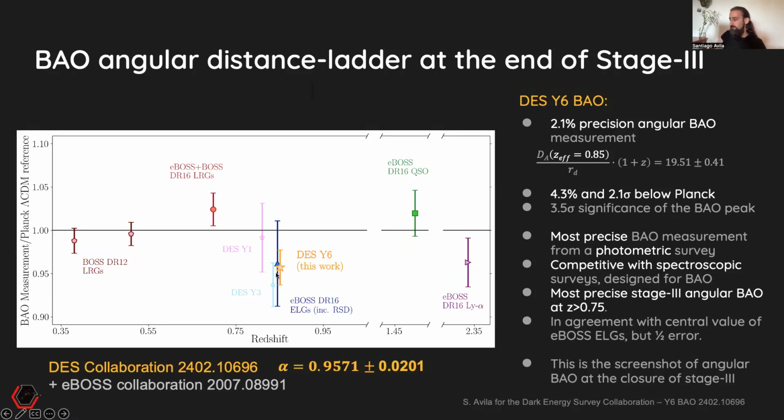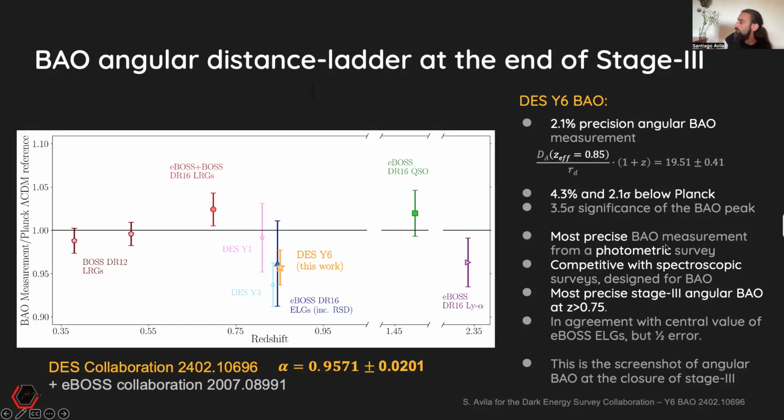Eventually, we get this measurement. As you see, it's 2 sigma away from the reference Planck-LCDM. It improved the constraints a lot with respect to year one, and it's the most constraining measurement in this redshift range at the moment of publication, where we compare to stage 3, so BOSS and eBOSS. So with this, we're measuring at an effective redshift of 0.85 with this 2.1% precision. So we are around 2 sigma below Planck.